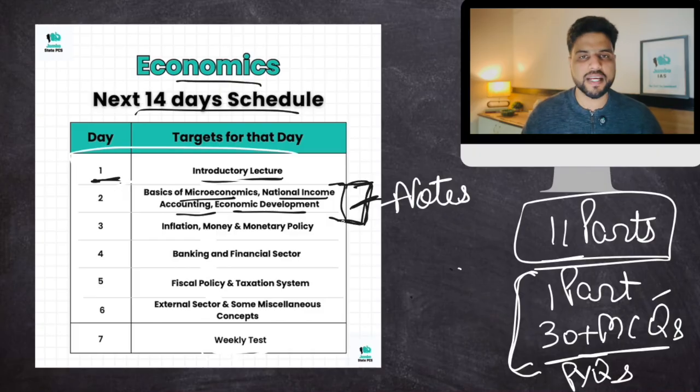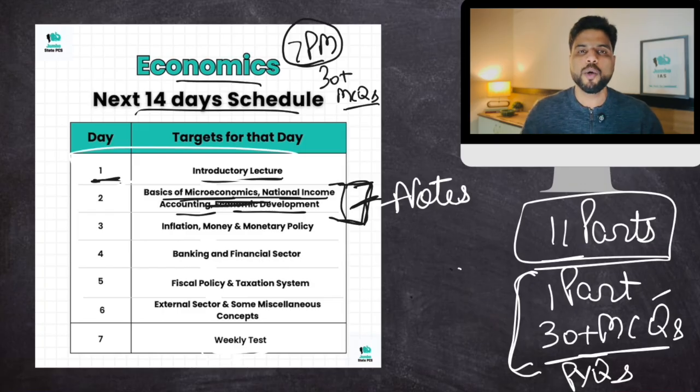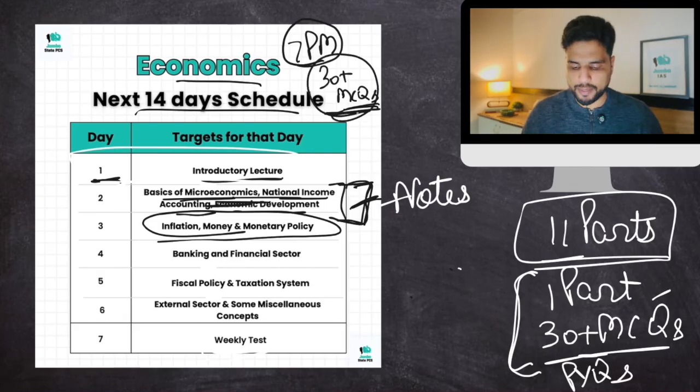Revise these 3 topics for the entire day, and then in the evening at around 7 p.m. we will discuss whatever complicated stuff was there in these notes through a lecture, which will discuss 30 plus MCQs. Because not only are we going to discuss the concepts covered in this lecture, we are also going to apply those concepts in these MCQs. Then after watching this lecture, again tomorrow at 9 p.m. you will get notes for inflation, money and monetary policy. Revise them, and then day after tomorrow we'll be discussing it with 30 plus MCQs.